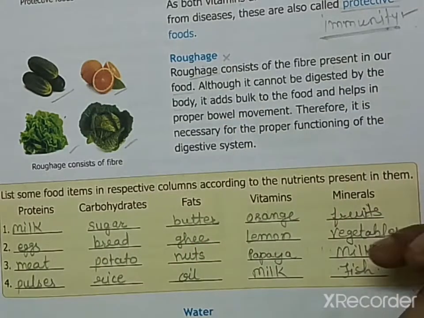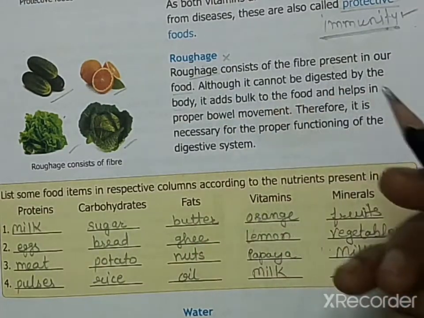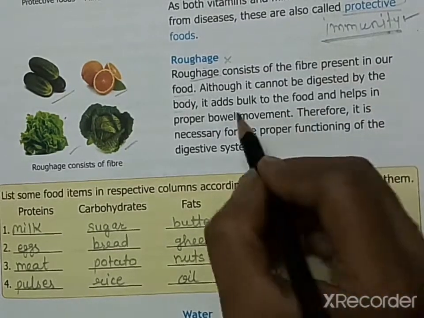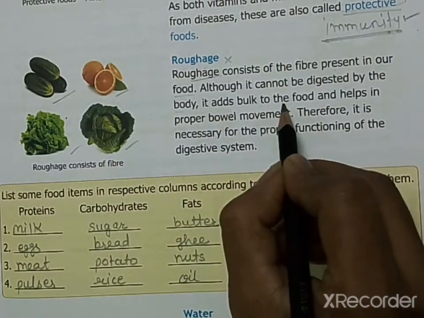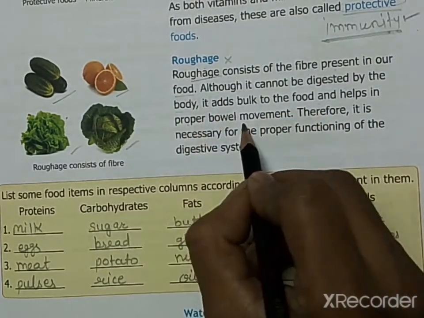But then what is the function of roughage? तो हमारी बॉडी में roughage का क्या फ़ायदा है? It adds bulk to the food and helps in proper bowel movement.